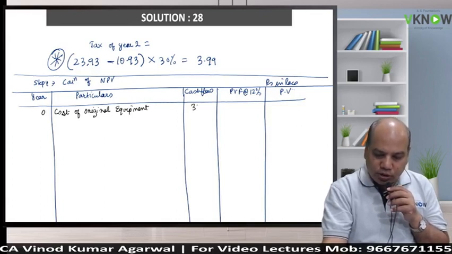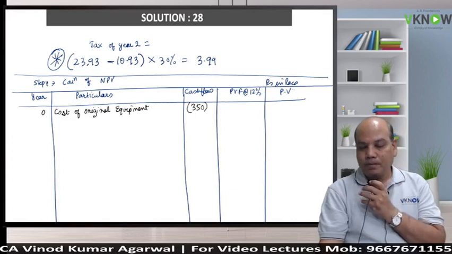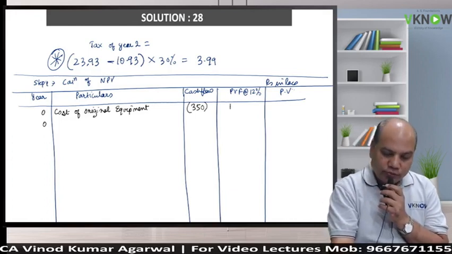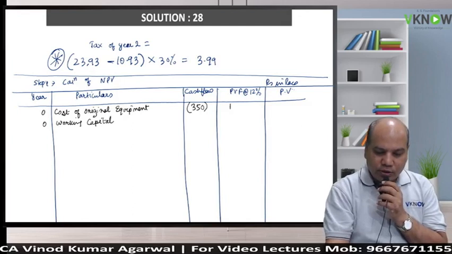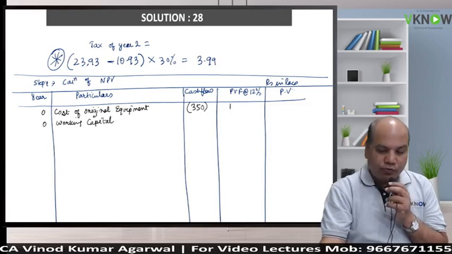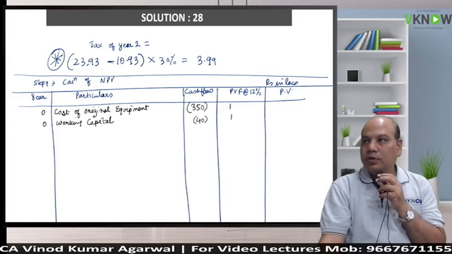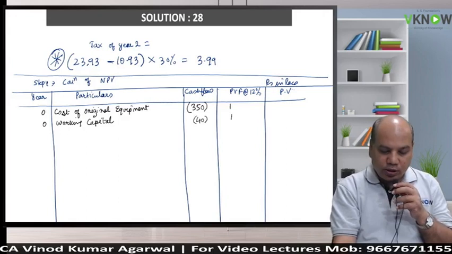So 350 in rupees in lakhs, and the factor for this is 1. Year 0, there is a working capital also. You have to invest in working capital, that is given to you as 40 lakh. Read the problem, you will find it. Present value factor is 1. Later on you can multiply and take total.